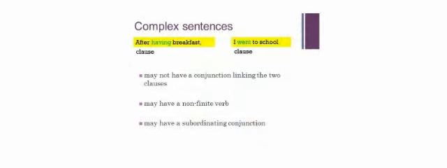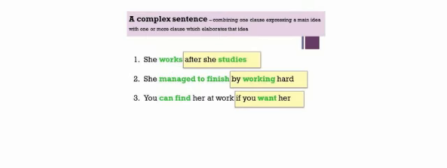Complex sentences don't need a conjunction all the time. Instead of being in the middle, they might have it at the beginning, like after having breakfast, I went to school. Also, it might have a thing called a non-finite verb. See that word having there on its own? I'm going to tell you about non-finite verbs a little later in this presentation. So a complex sentence can have a conjunction. It doesn't have to be in the middle. It can be at the beginning or it can be in a different order, and it doesn't actually even need a conjunction.